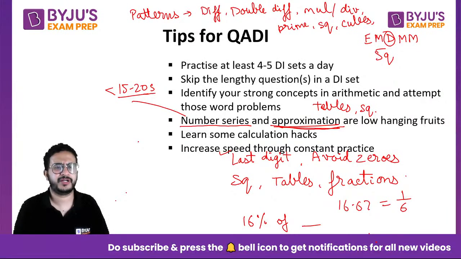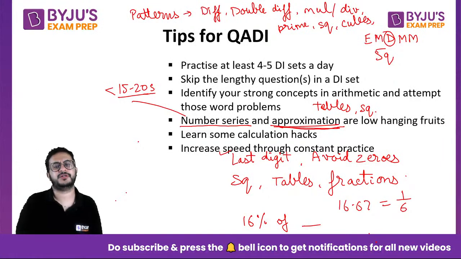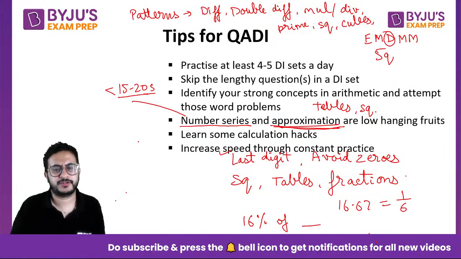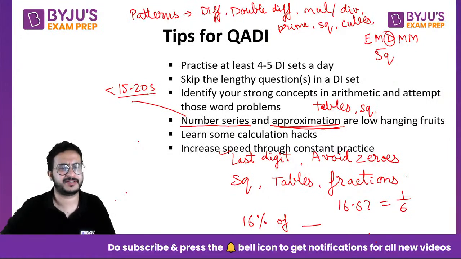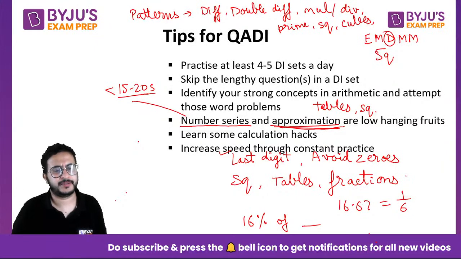Because you do not get a calculator in the examination. If you make a habit of using calculators every time, what will happen is that in the examination your speed will be slow. So try to avoid using calculators, and do calculations manually, because that will help you in the examination. Most people use calculators. They say, "I understood it, let me calculate using the calculator," and they become habitual, and hence that impacts their speed.